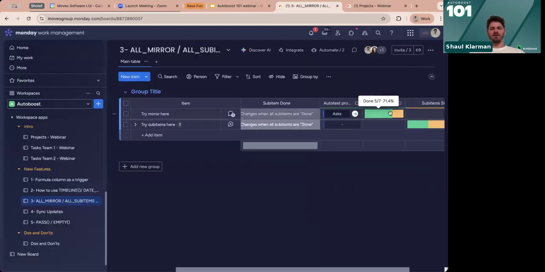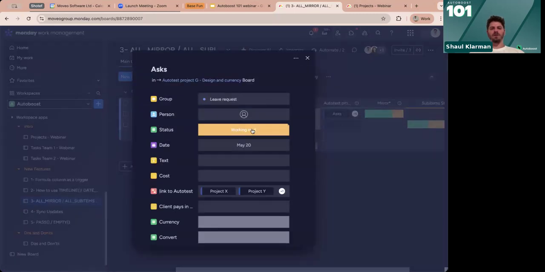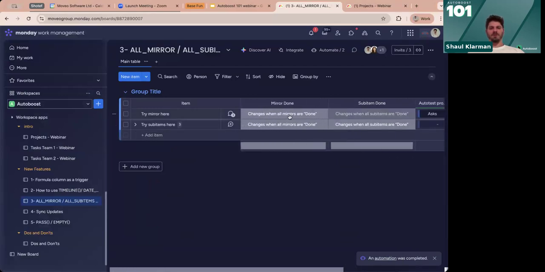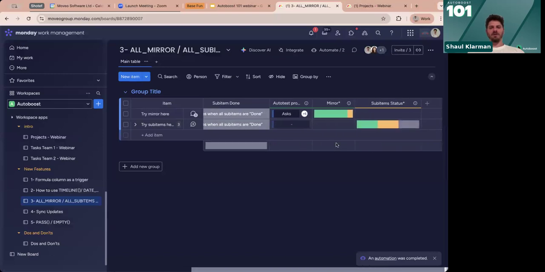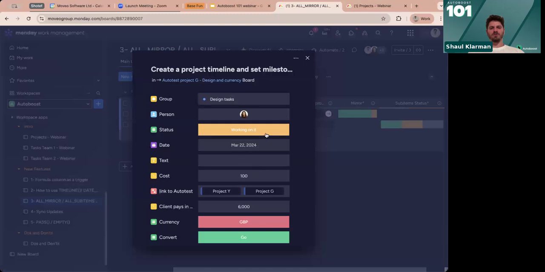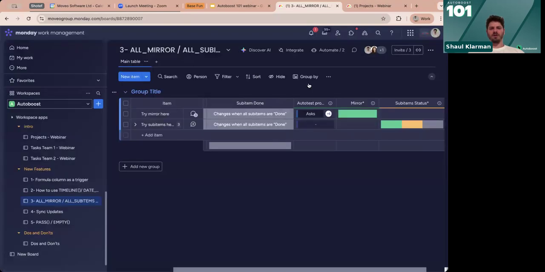So we can see that we have two tasks here that are working on it. If I take one and change it to done, we can see it triggering, but nothing happens. And nothing happens because we still have a task that isn't done. But if I go to the latest task and change this one to done, we can see that the automation is running.